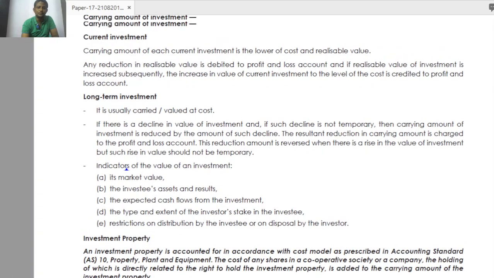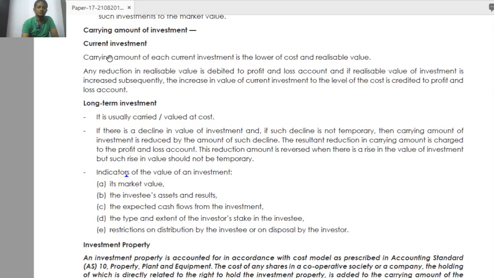So what amount do we have to write? Here it is given: the carrying amount of each current investment is the lower of cost and net realizable value. First you have to identify the cost of the investment and the realizable value. Compare both, and whichever is lower should be your carrying amount in the balance sheet.